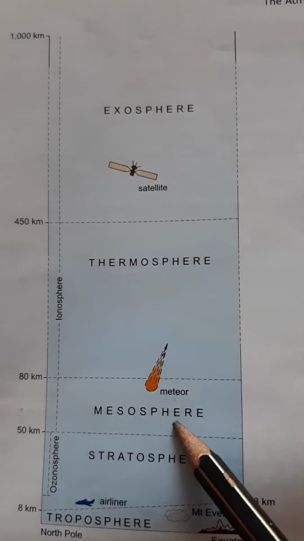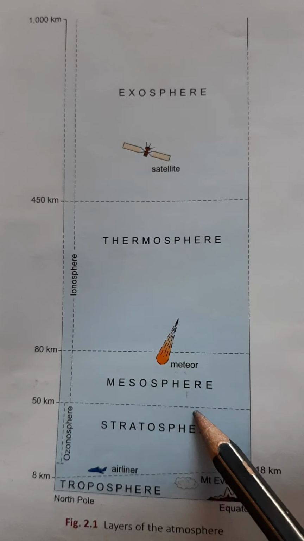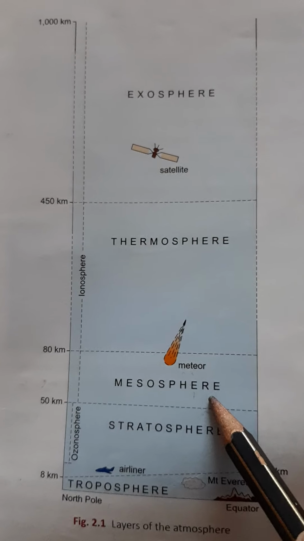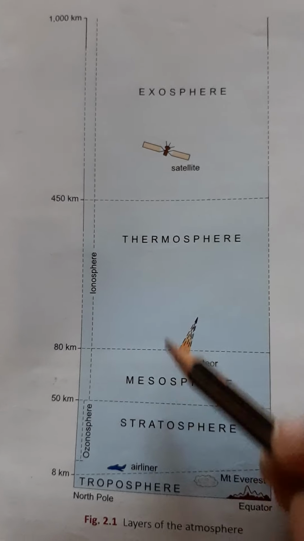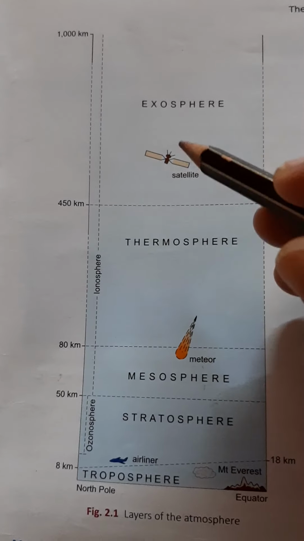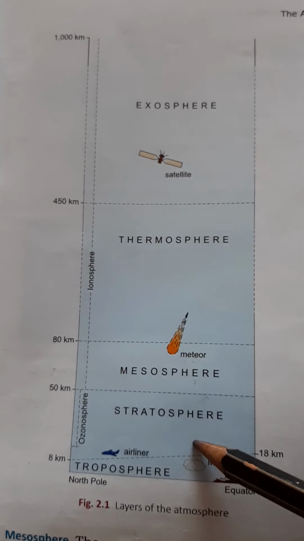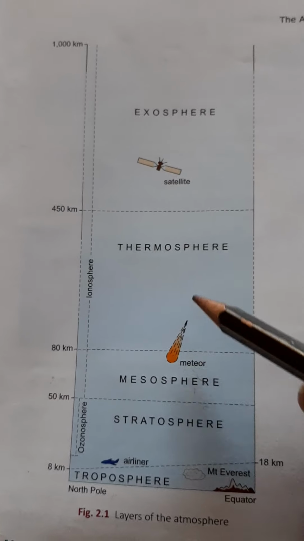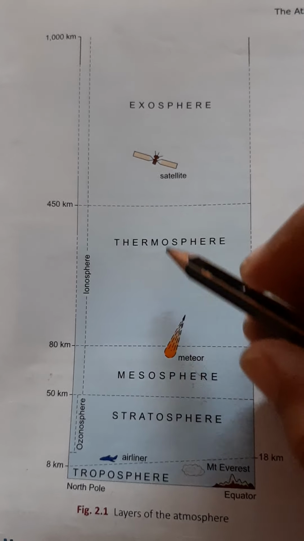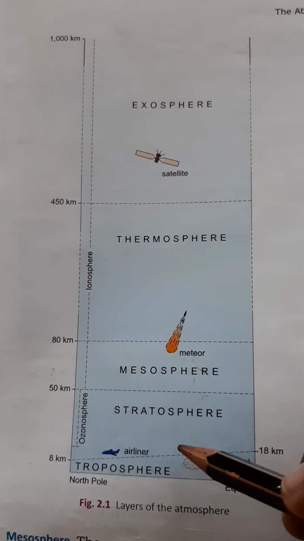The amount of gases, temperature, dust particles, water vapor, they are not the same from the surface to the upper layer of the atmosphere. They vary from place to place. They are different here, then different here, then different here. So temperature, composition and properties vary from place to place.